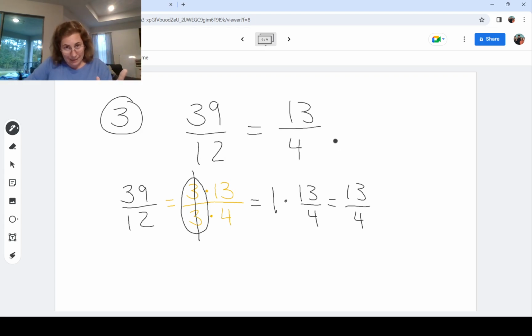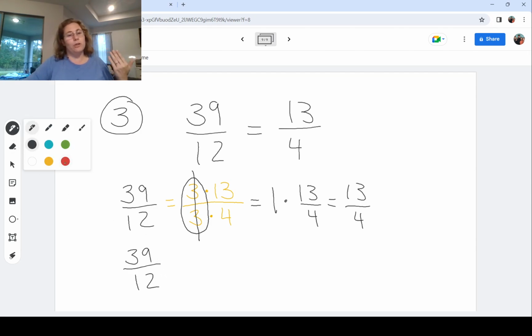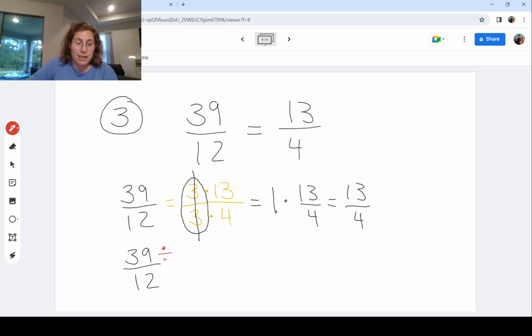If you don't like seeing it this way, that is totally normal. I think a lot of students prefer to think about it where they divide in this fraction. So let me show you it this way, where they say, what's the common factor between 39 and 12? And now you have to know how to find your factors, which we gave the definition. That's working with your multiplication tables. The better you are at your multiplication tables, the easier it is to find factors. And 39, you would find, oh, it has 13 and 3. Those are the only factors that are really useful here because 1's not interesting.